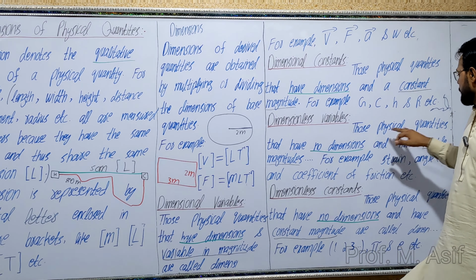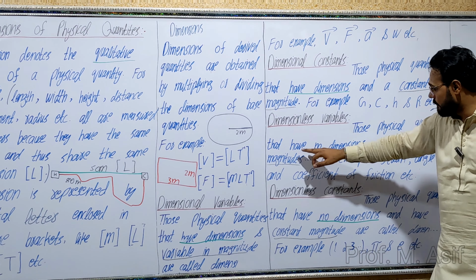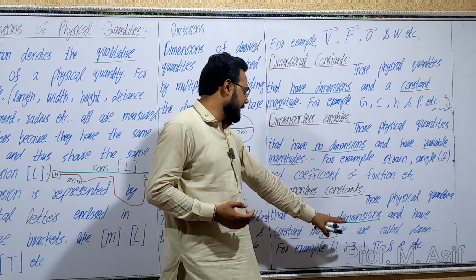Dimensionless variable means those physical quantities that have no dimension but have variable magnitudes. For example, strain, theta, angle, coefficient of friction, etc. Dimensionless constant means those physical quantities that have no dimension and have constant magnitude.